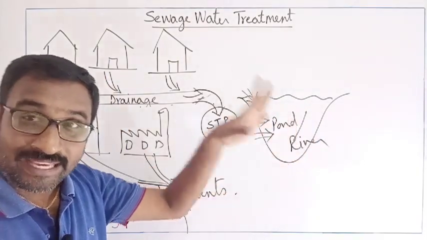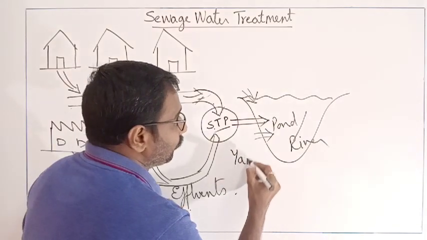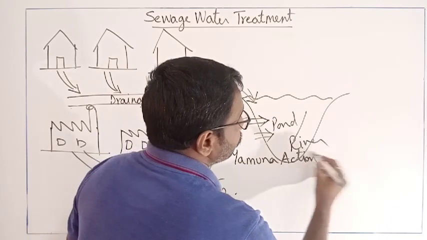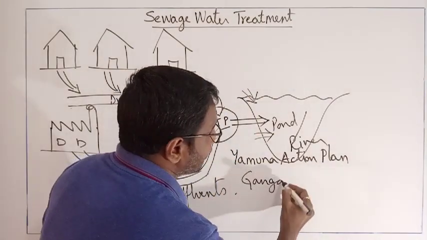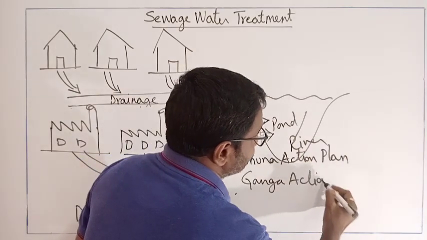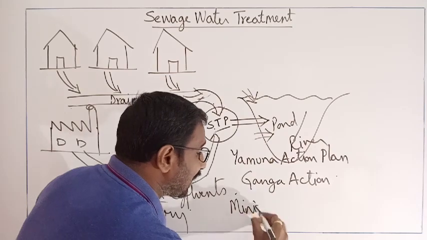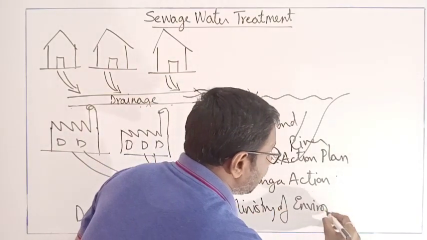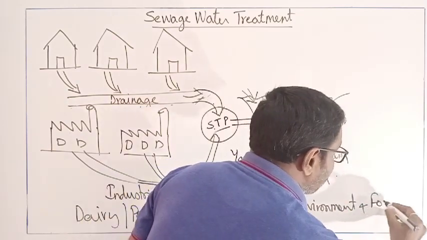So we have very good action plans like Yamuna Action Plan, Ganga Action Plan. It is under the Ministry of Environment and Forestry Department.